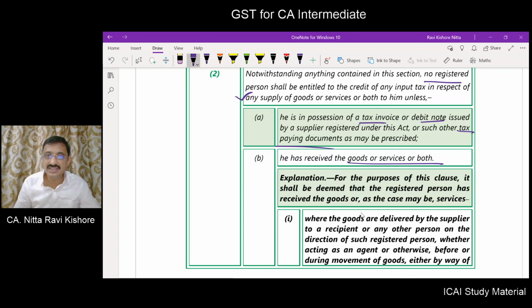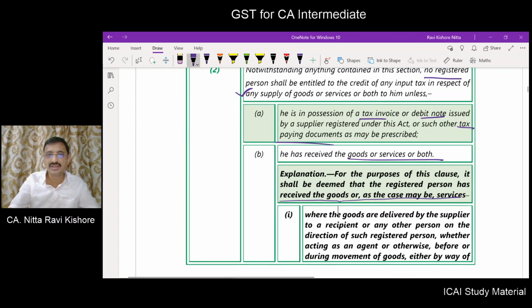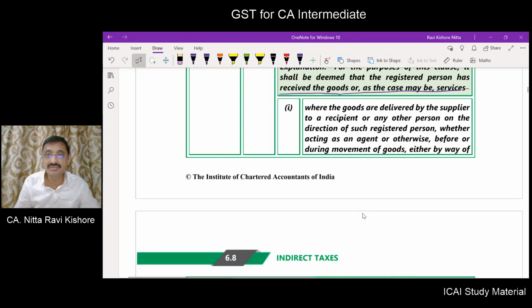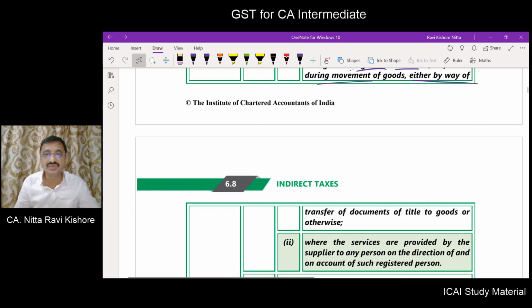It shall be deemed that the registered person has received the goods or services, as the case may be, where the goods are delivered by the supplier to a recipient or any other person on the direction of such registered person, whether acting as an agent or otherwise, before or during the movement of goods, either by way of transfer of documents of title of goods or otherwise.